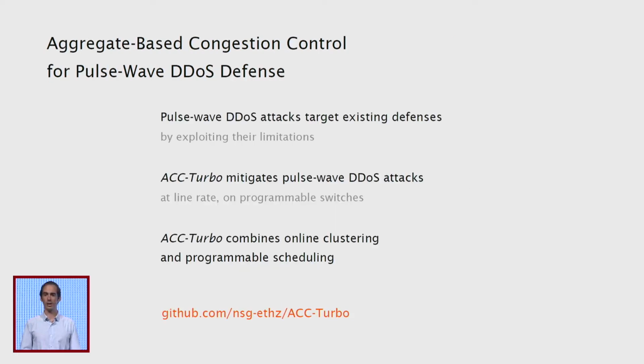And that brings me to the end of my talk, in which we've seen pulse-wave DDoS attacks, which manage to render existing defenses ineffective by exploiting their limitations. And we've seen how ACC-Turbo manages to mitigate pulse-wave DDoS attacks at line rate by leveraging programmable switches. And it does so by leveraging online clustering and programmable packet scheduling.